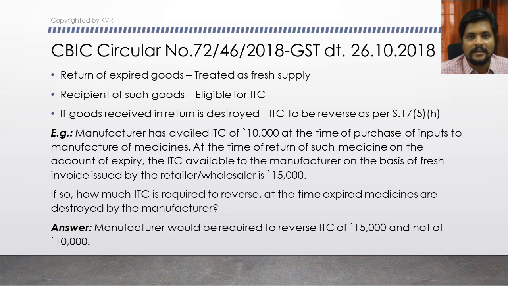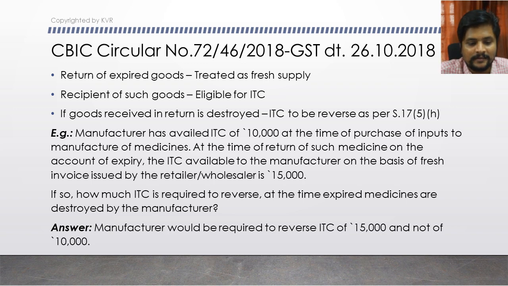If the recipient of supply has returned the goods because they are expired, for example, a manufacturer of a medicine has supplied to a wholesale distributor. The wholesale distributor was not able to make a further supply of that medicine, and because of that, after some days the medicine expired. After the medicine expired, the wholesale distributor gives that medicine back to the manufacturer.